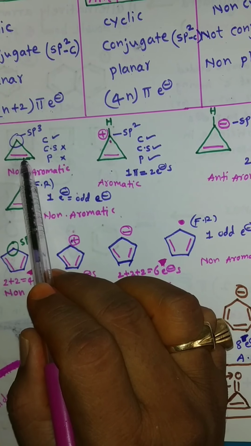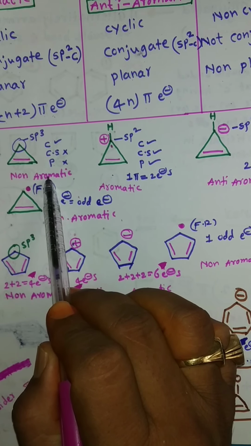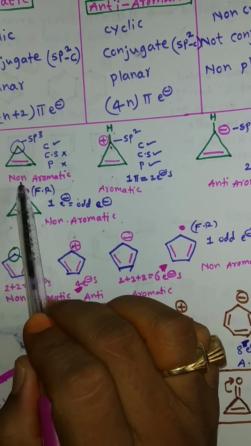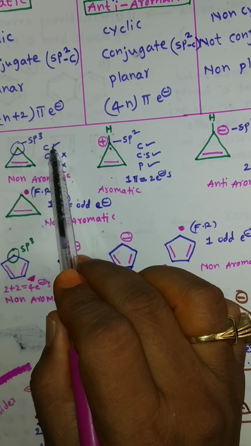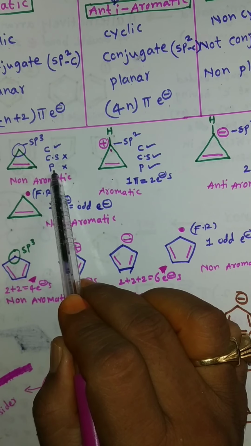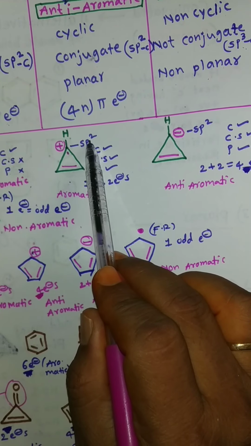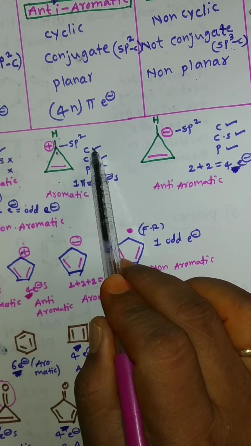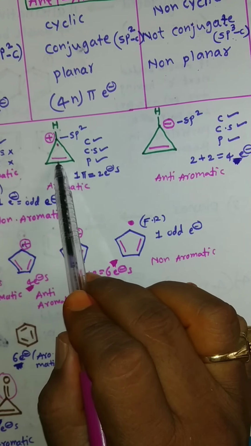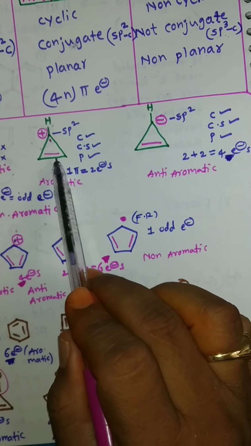This is cyclopropane. It is the non-aromatic compound, the main reason being the carbon has sp3 hybridization. And this compound is a cyclic compound but not a conjugated system and not a planar structure. And in this compound, the carbon has positive charge, it is sp2 hybridization. So cyclic compound, conjugated system, planar structure, but only one pi bond means 2 electrons. So it is the aromatic compound.